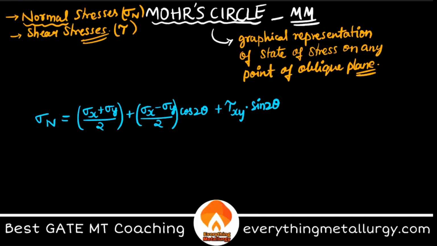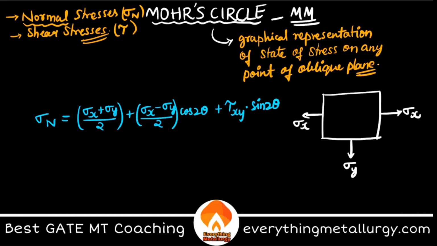As I said, it is an inclined plane. An oblique plane has an inclination, correct? That is what we are talking about. It's simple. Let's say I have a plane stress condition. What is a plane stress condition? Plane stress is just a 2D case. You don't have sigma z. Let me say I am applying sigma x and this is sigma y. I hope you are able to understand this.